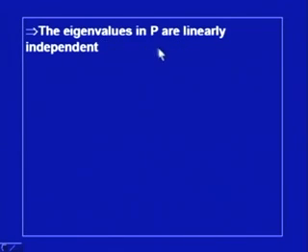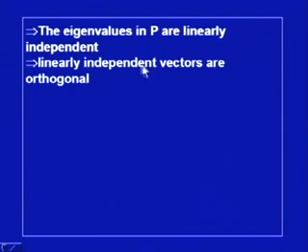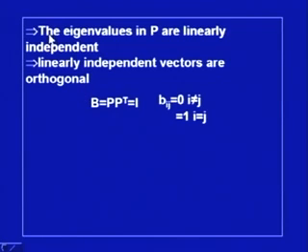So, its eigenvectors are linearly independent, and linearly independent vectors are orthogonal, we know. So, this implies this, and that means the matrix B, which is the set of eigenvectors P multiplied by P transpose, is equal to I.